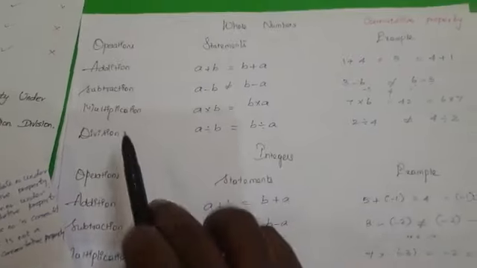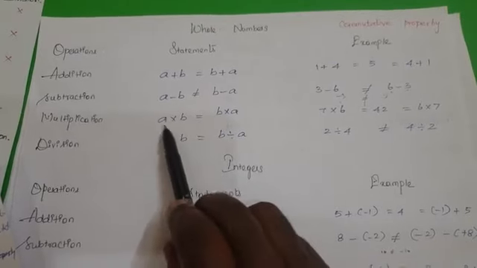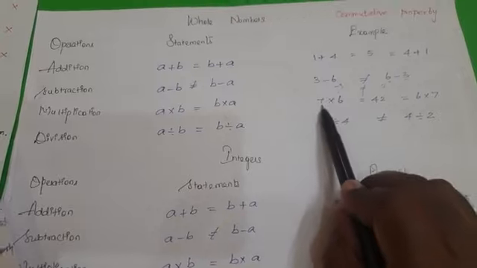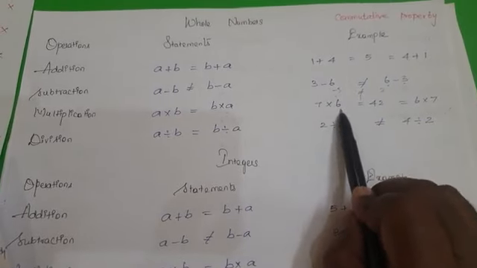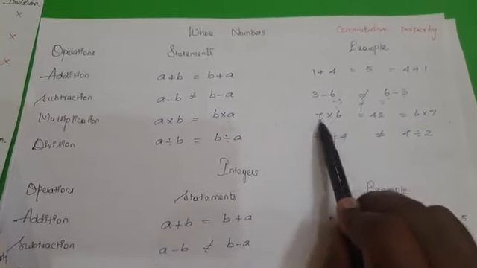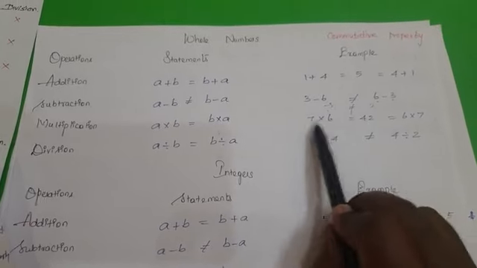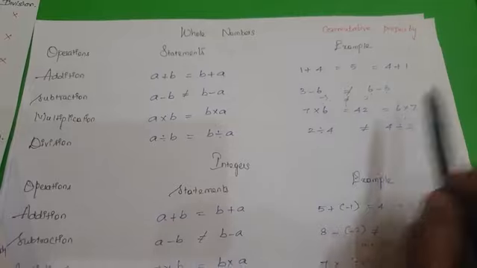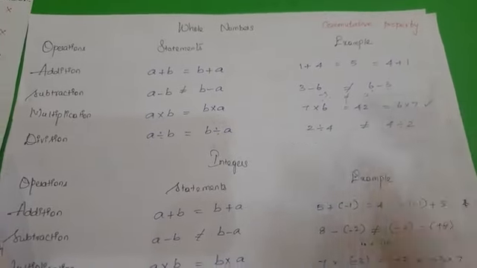The next one, multiplication. a into b is equal to b into a. Here we are substituting 7 into 6. It satisfies the results. So 7 sixes are 42. If you change the order of the numbers, 6 into 7, it is the same. In multiplication also, the order is satisfied.